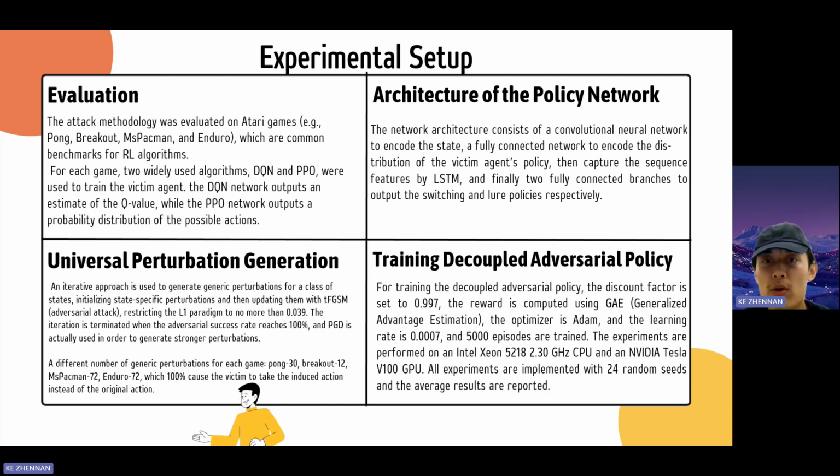When training the decoupled adversarial policies, the authors set a discount factor of 0.997, used GAE to compute rewards, employed the Adam optimizer with a learning rate of 0.0007, and trained for 5,000 episodes. Experiments were conducted on high-performance CPUs and GPUs, utilizing 24 repetitions to ensure the reliability of the results.